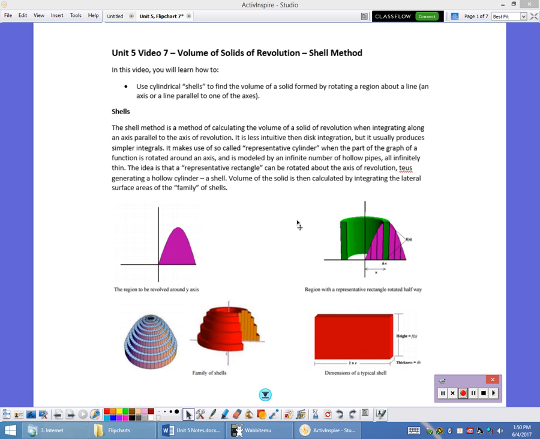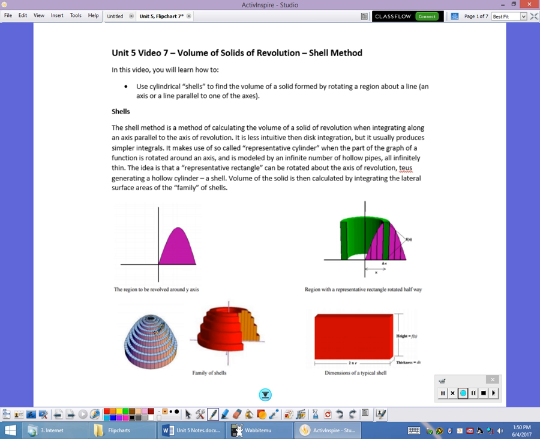Welcome back. In this video, we're going to still explore how to find the volume of a solid of revolution, but this time we're going to use a different method, what we call the shell method. What the shell method does is we rotate around the axes and we find the lateral area of a cylindrical shell. And finding that lateral area, we're going to find infinitely many of them as we build from inside out, as these pictures are showing you. We add them all up, and that gives us our volume.